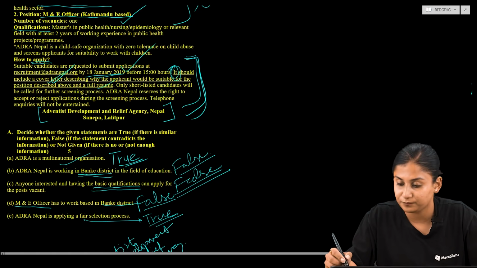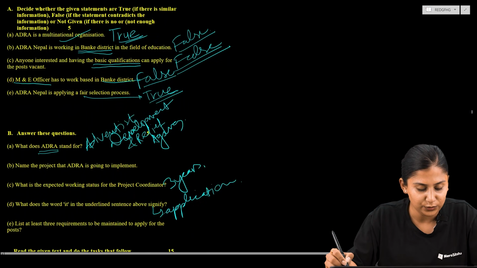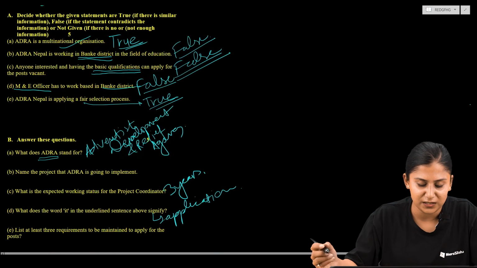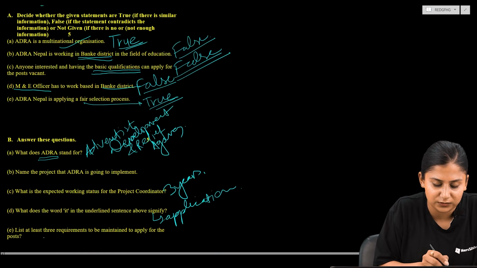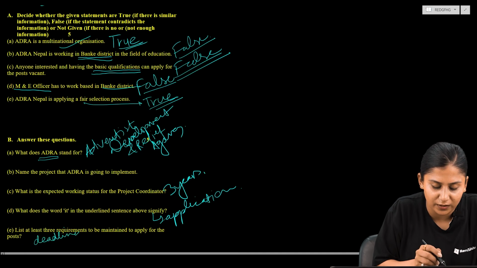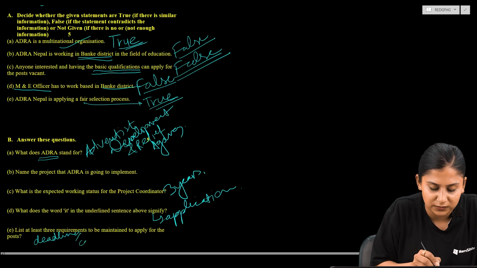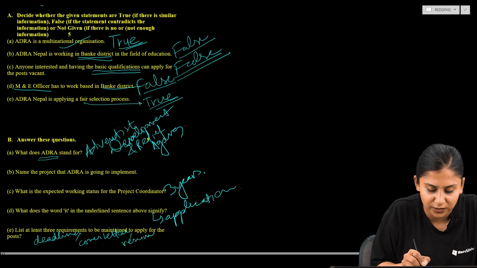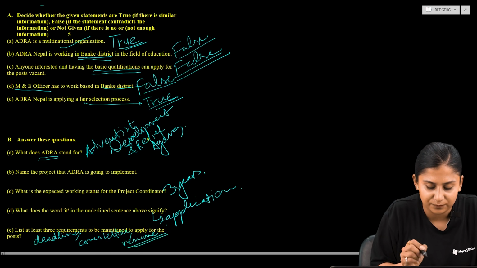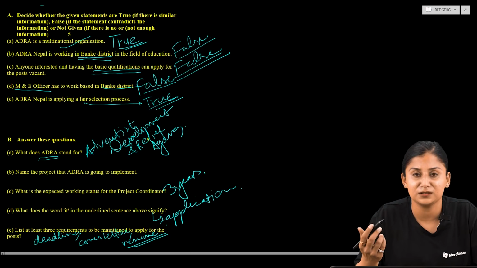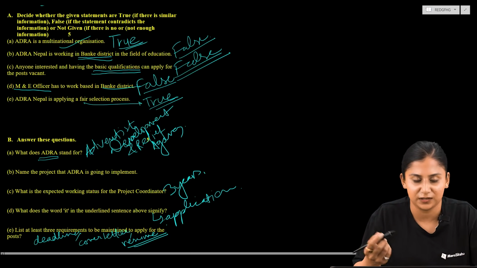So here, at least 3 requirements to be maintained to apply for the post. You can write here deadline. You should not cross the deadline whenever you are applying for the post. Next is cover letter along with the application, and also your resume, so that they can know about yourself. And other requirements could be qualifications as well.